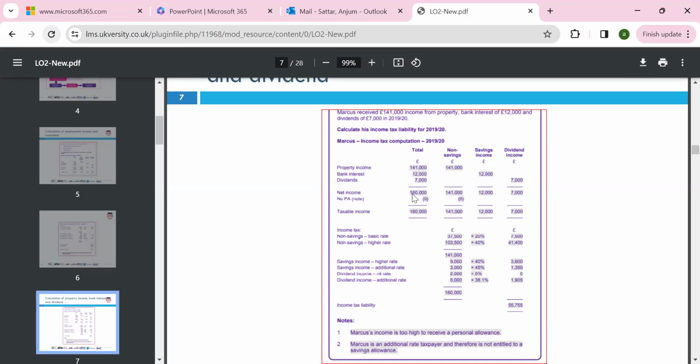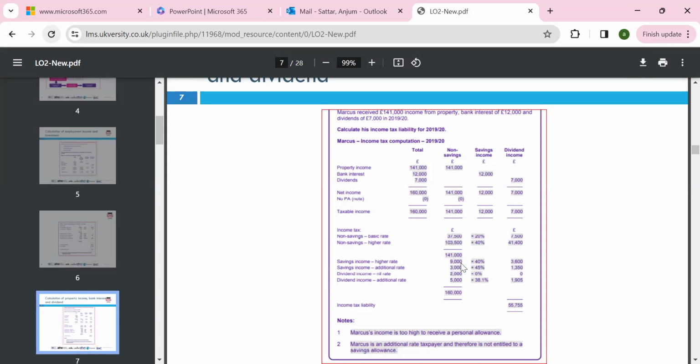It means you don't have any free limit, so you have to pay tax on all the income according to the bracket. So we can look at these first: we have non-savings income, 37,500 at 20%, and the remaining at 40%, because if we have more than 150,000, then the remaining will go down.